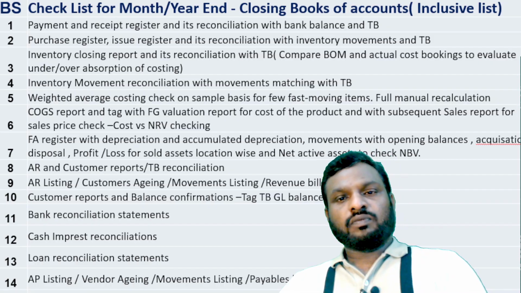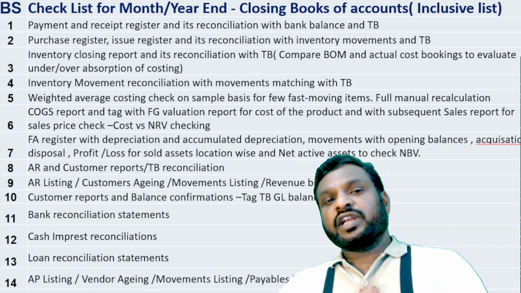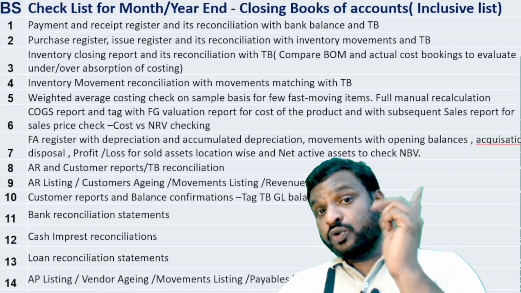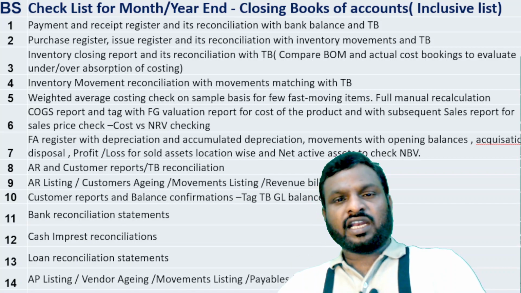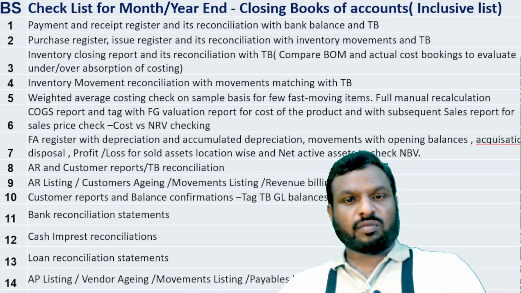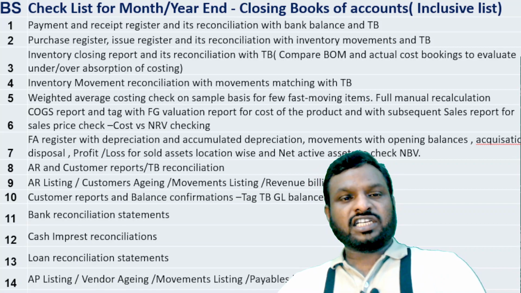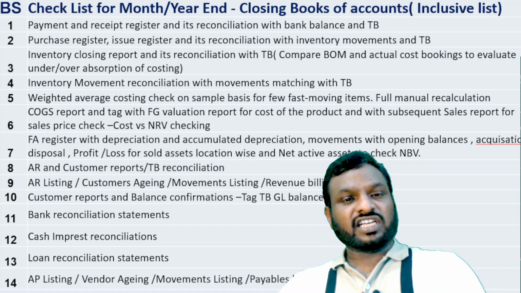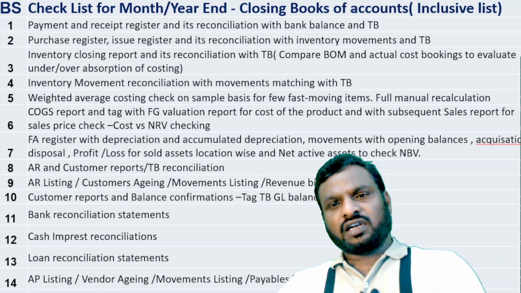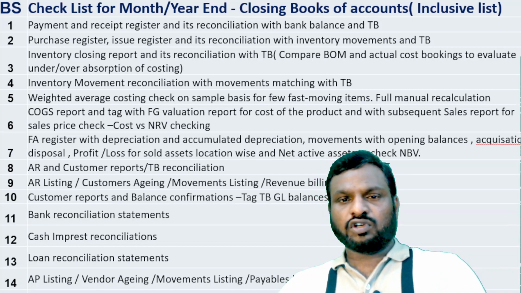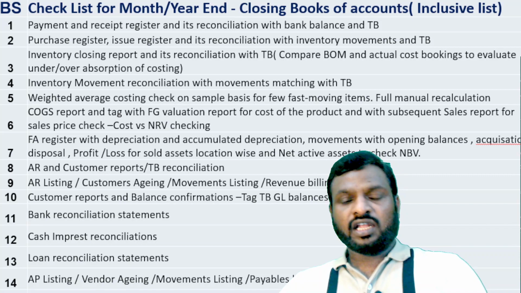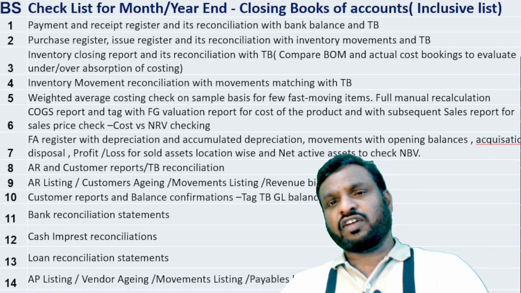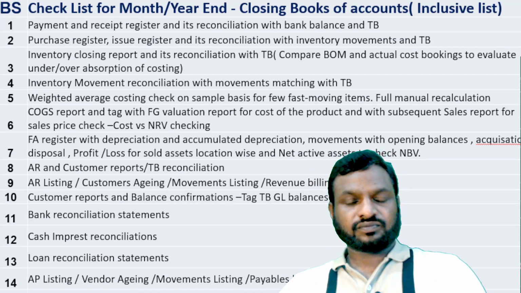And now coming to the checklist. In the previous video, I gave the top 10 items for the checklist for the P&L. As long as you ensure that your P&L is clear, accurate and complete as per the applicable guidelines. In the same way for the balance sheet, I am giving you the top 20 checklist. As long as you ensure that the 20 checklist items are followed, it means that prima facie the books of accounts can be closed as clear, complete and accurate as per the applicable guidelines of IFRS, US GAAP, whatever maybe. What are those checklist items? I will just give the gist of this so that you can understand.